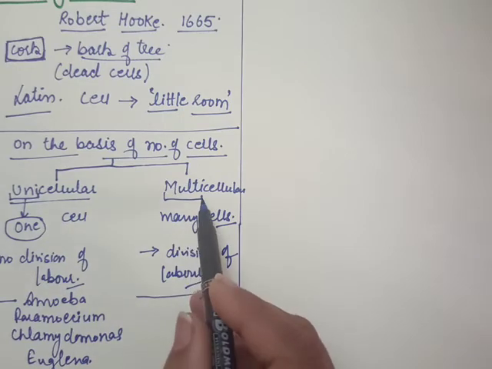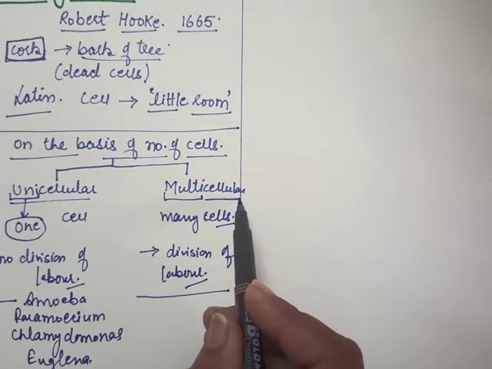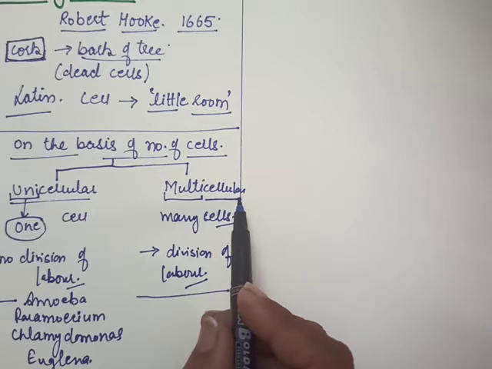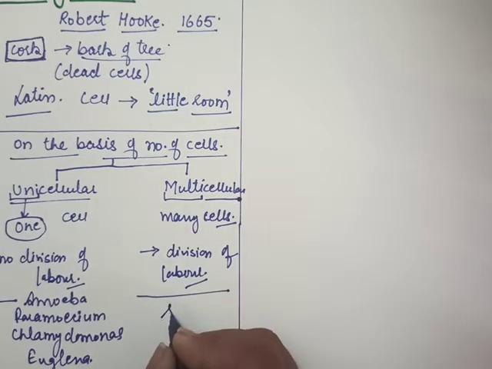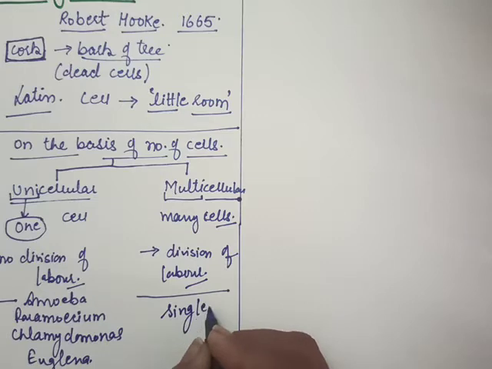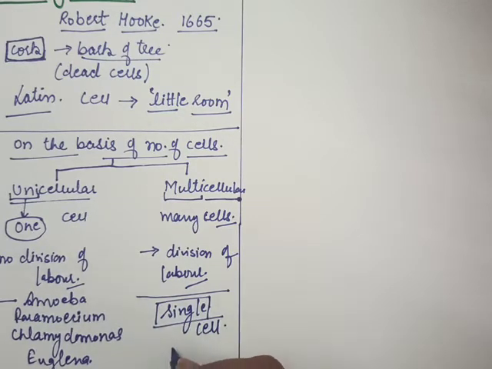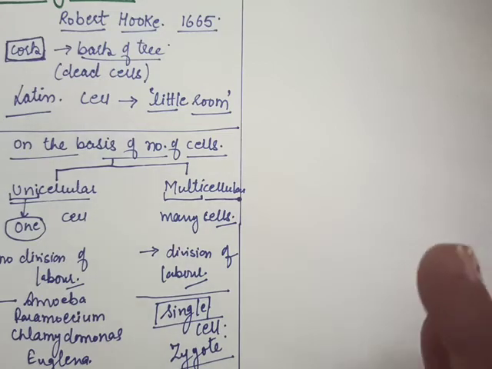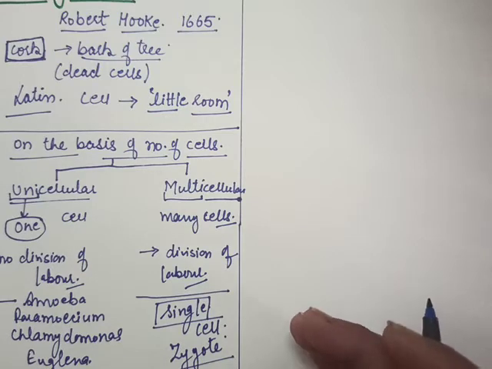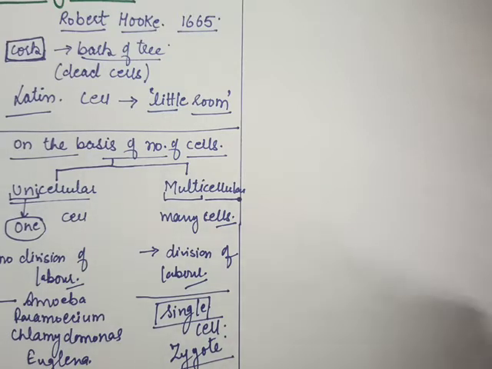Every multicellular organism came from a single cell. It means every life starts from a single cell, and that single cell is called the zygote. That means new cells always arise from pre-existing cells. Pre-existing means those cells are already present, they divide and then they form the new cells.